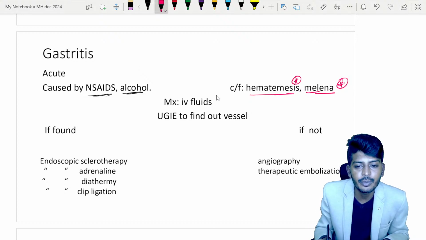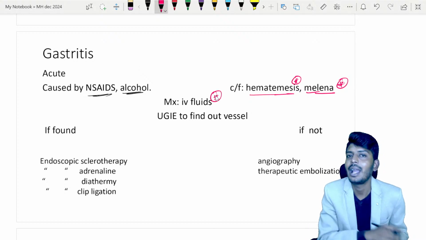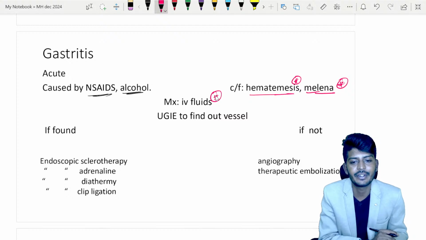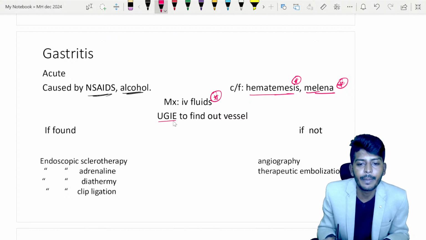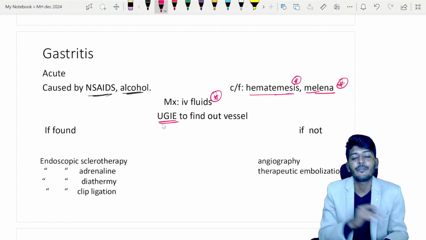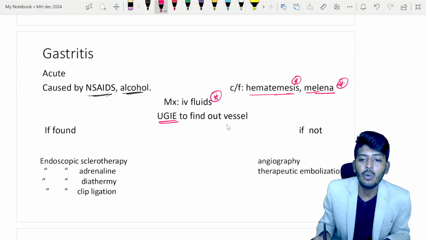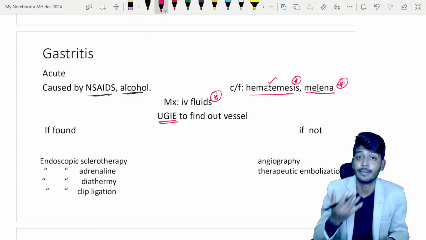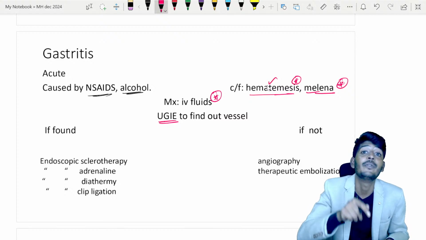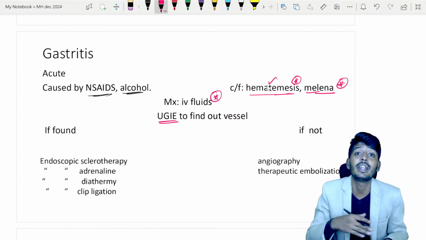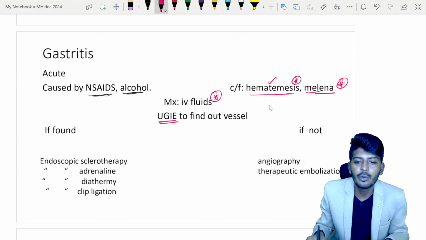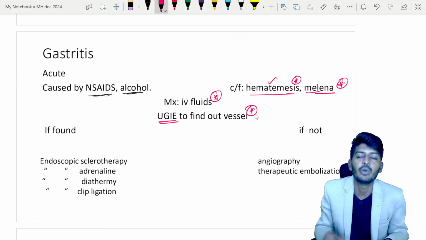For management, first you are going to give IV fluids and stabilize the patient, followed by an upper GI endoscopy. Now the patient has hematemesis and is bleeding, so we need to find out which blood vessel is causing the bleeding so that we can shut down the blood vessel. You try to find that vessel by doing an endoscopy.